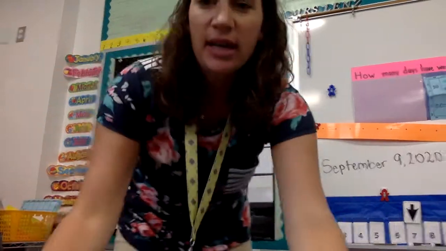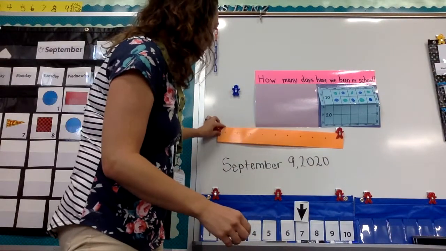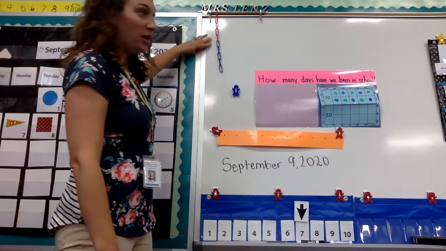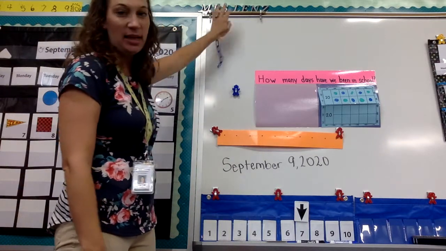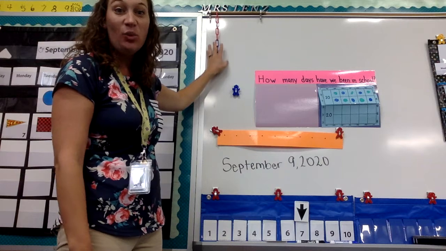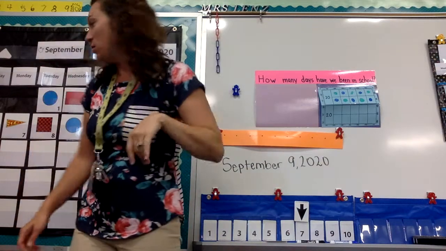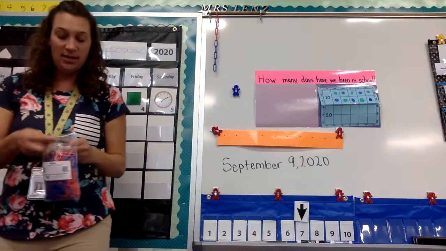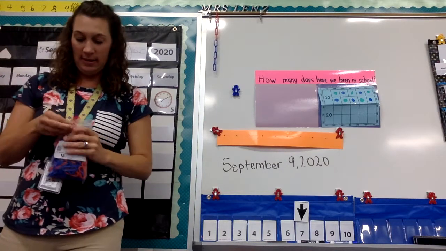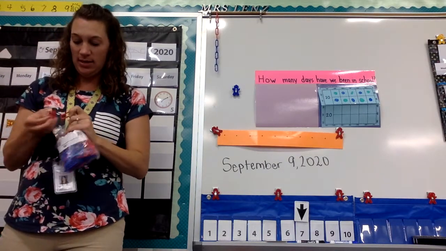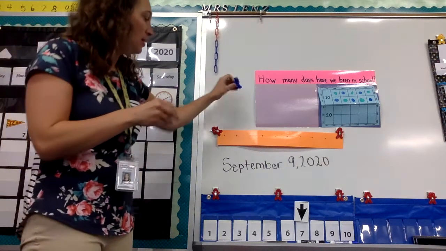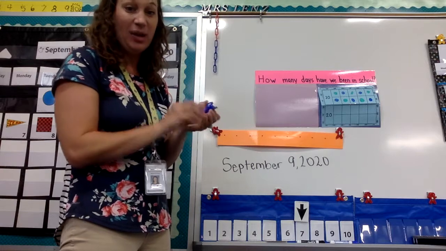Okay, we're going to look over here at our number line and our chains. So if you can see, Mrs. Lenz put our collection of 10 chains up here, and I'm going to keep these up here, and then eventually we can count by tens with them. So we're going to start a new link today. We're going to start again with our red chains for number 1. And I'm just going to put this with our magnet man, and we're going to count.